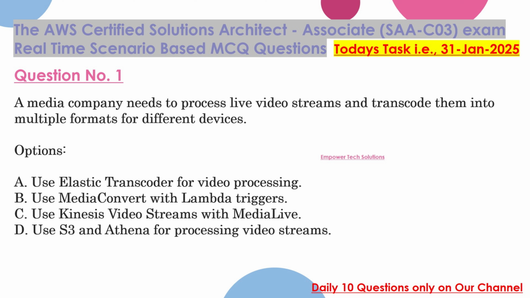Question 1. A media company needs to process live video streams and transcode them into multiple formats for different devices. Options: A. Use Elastic Transcoder for video processing. B. Use MediaConvert with Lambda triggers. C. Use Kinesis Video Streams with MediaLive. D. Use S3 and Athena for processing video streams.